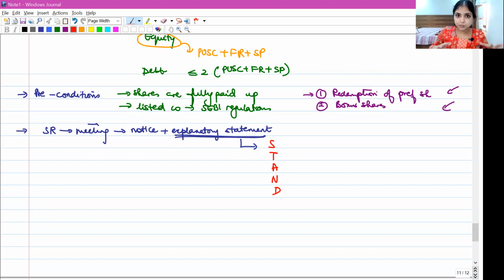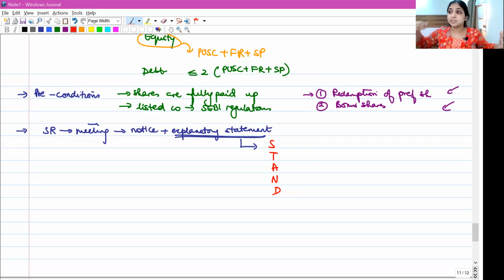You understood my background? When the company sends a notice to the shareholders asking them to come for the meeting, to that notice, the company has to attach an explanatory statement. In this explanatory statement, the company will try to inform the shareholders everything about buyback.